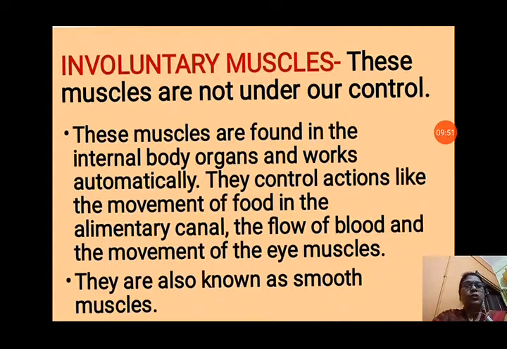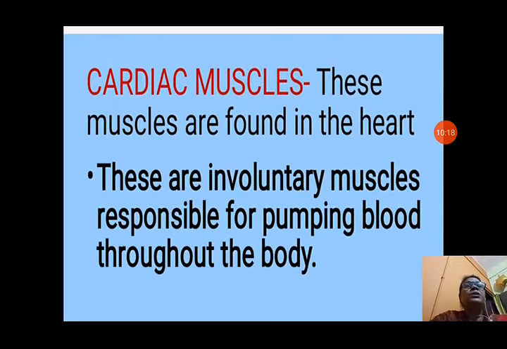They are known as smooth muscles because they are not attached to the bones. So these are not controlled by our will, and they are automatic in action. They can work by themselves. Like our digestion, we cannot control the movement of the different parts of our digestive system. We cannot control the flow of blood, and we cannot control eye muscles either. So these are all known as involuntary muscles.